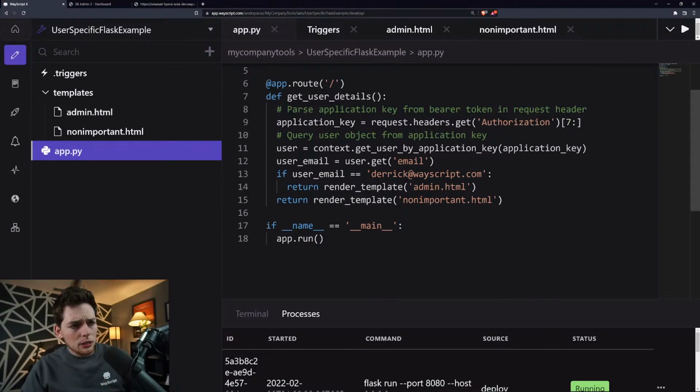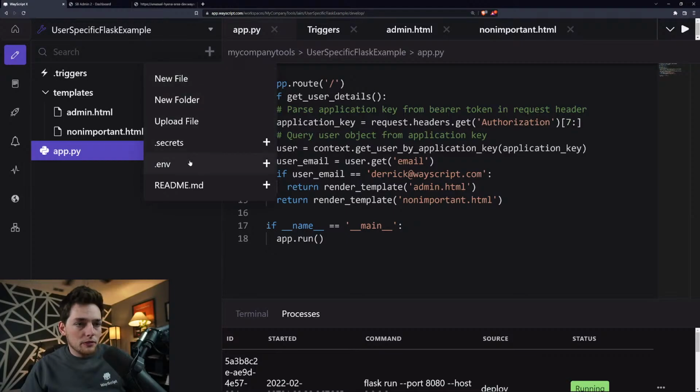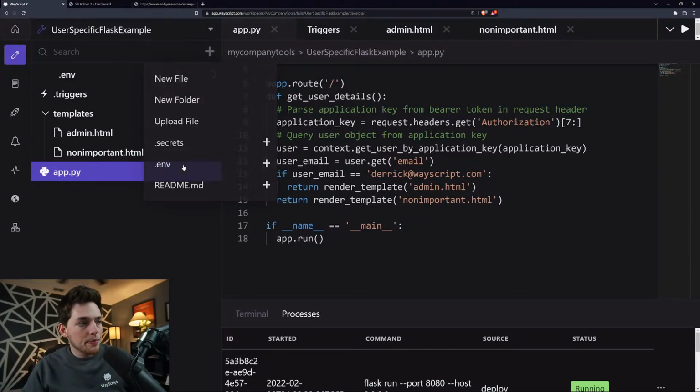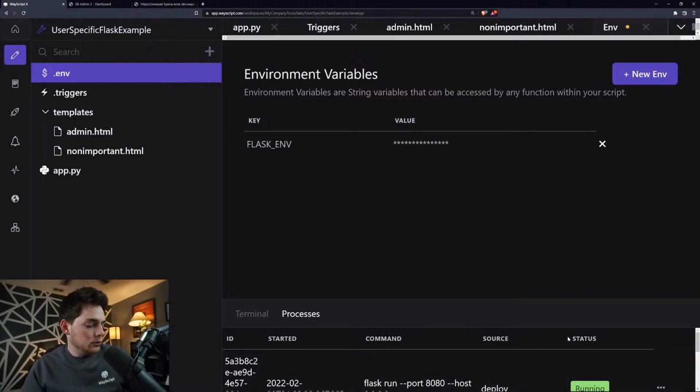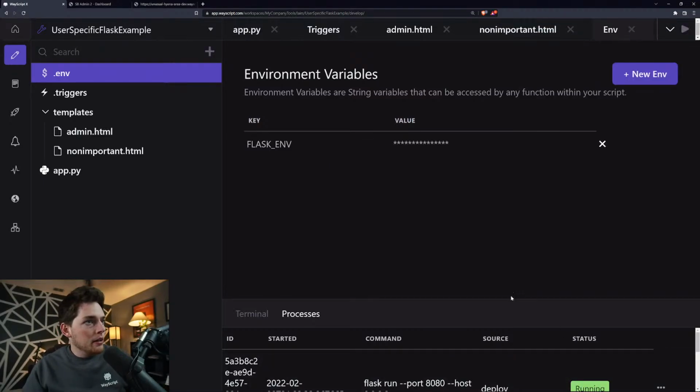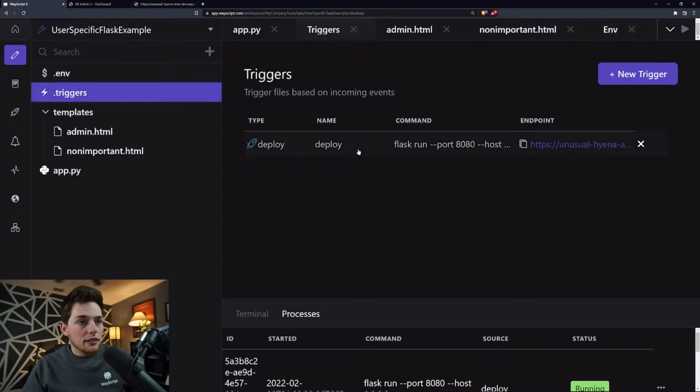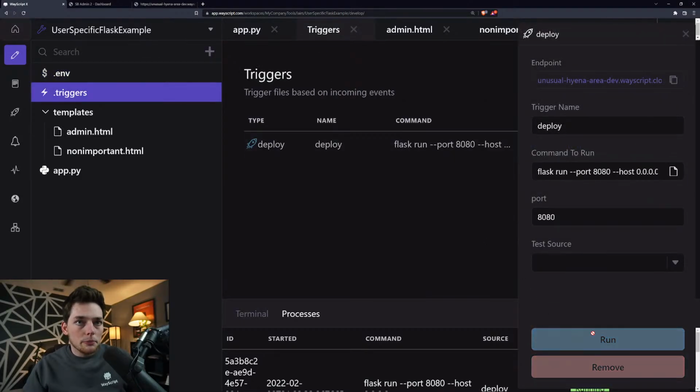Since we'll be working with this quite a bit, there's a shortcut that we can do. We can create an environment variable. We can do that within WayScript by using this .env. So in this .env, we can make a variable called Flask env, and we can put development. What this will do is auto refresh anytime we make a change, so we don't have to continue to redeploy every time. But since we just added that, we need to redeploy once more.